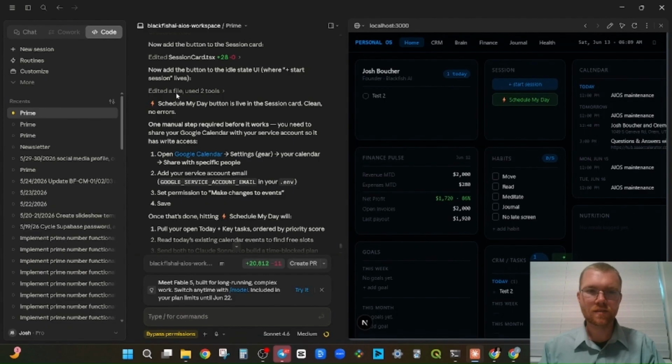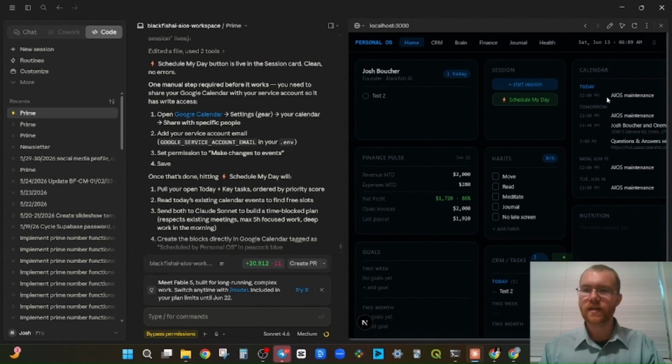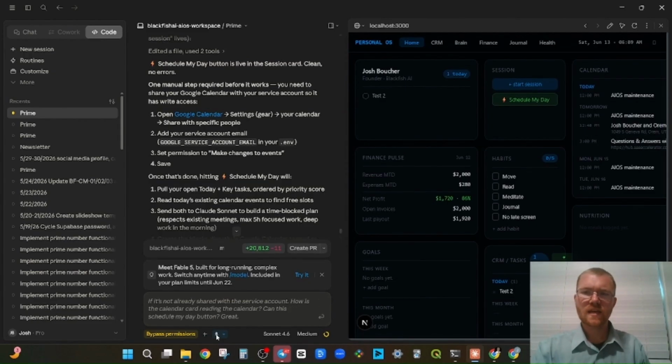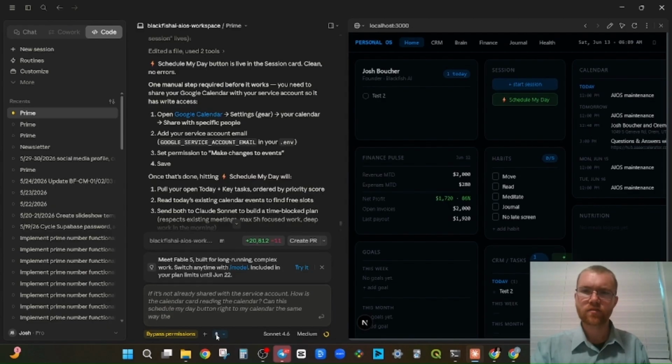Let's see. Schedule my day button is live with session card. 1 manual step required before it works. You need to share your Google Calendar with your service account so it has write access. Oh, wait, it has a calendar card. If it's not already shared with the service account, how is the calendar card reading the calendar? Can the schedule my day button write to my calendar the same way the calendar card can read it?